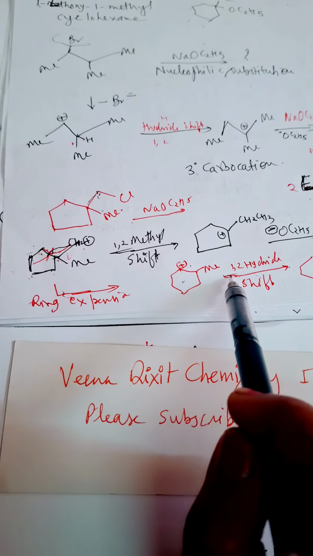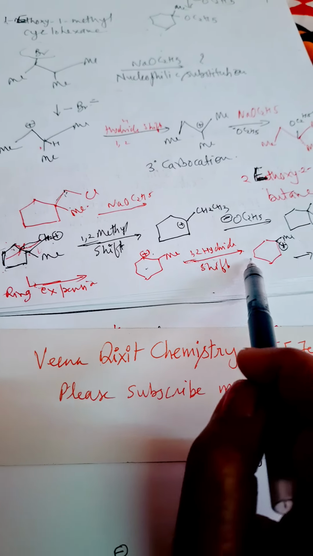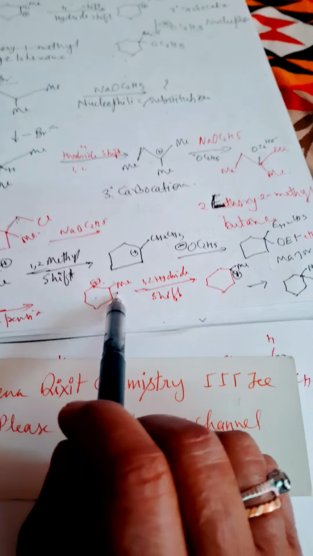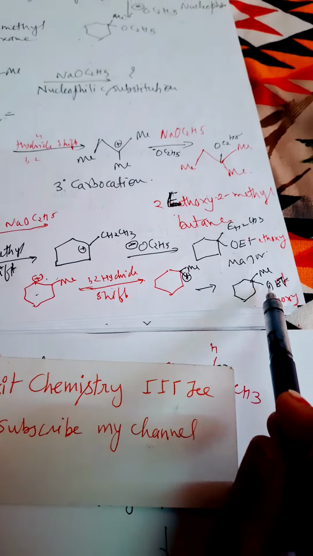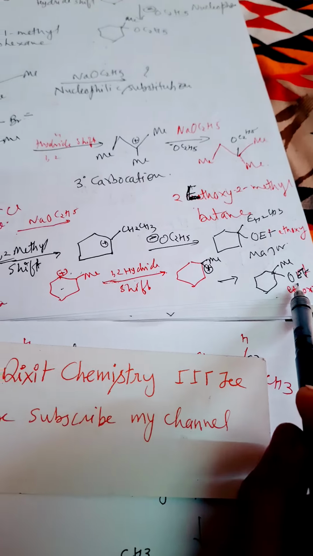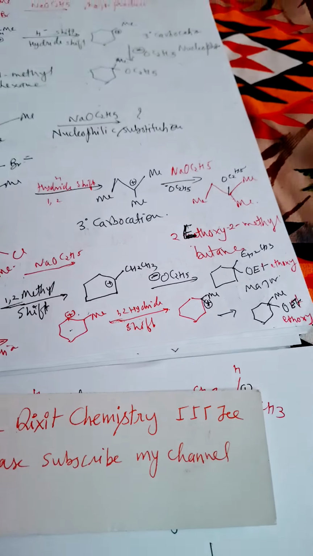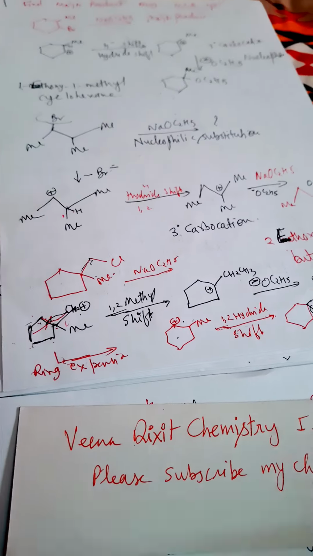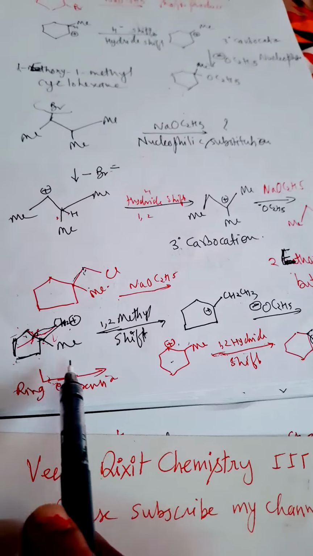Now again a 1,2 hydride shift will be there, and we'll get a 3 degree carbocation. Okay, and see here we'll get this product. OEt and Me are both on the same carbon. Okay, all the best, and remember that practice makes a man perfect.